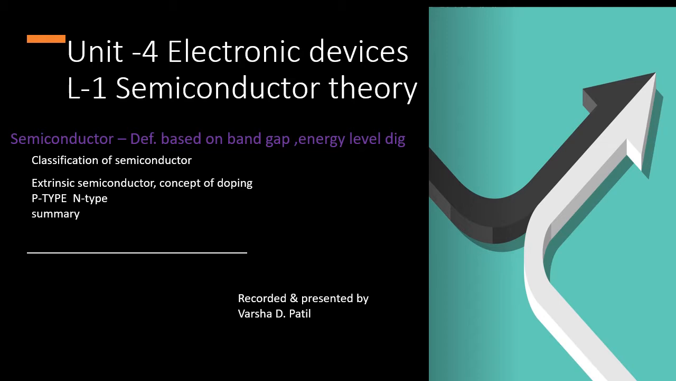Next is the classification of semiconductors, in which there are broadly two classes, extrinsic and intrinsic semiconductor. We will see the concept of doping. By doping we get p-type and n-type extrinsic semiconductor, and lastly we will see the summary of p-type and n-type, or we may call it a classification between p-type and n-type semiconductor.